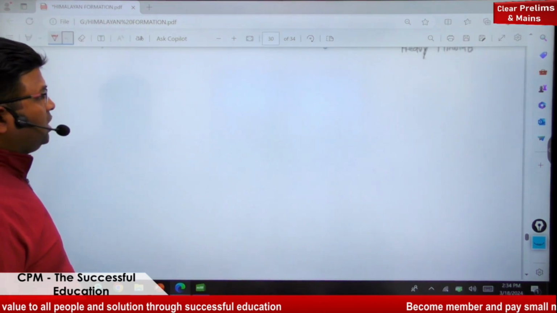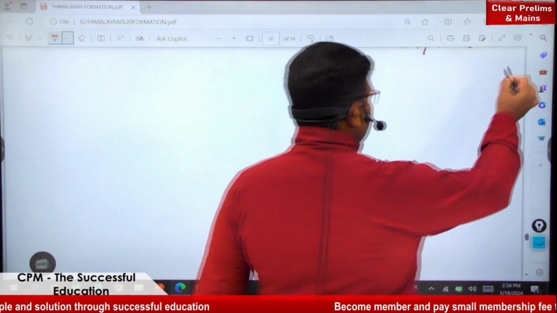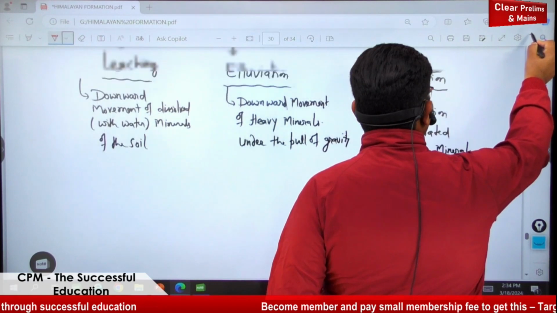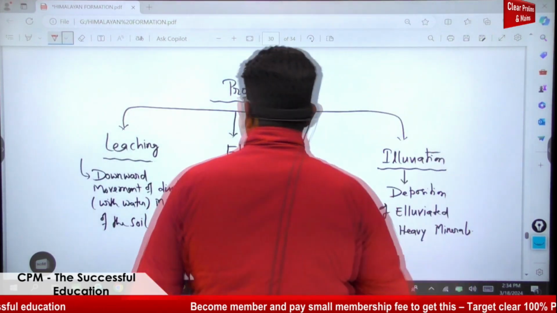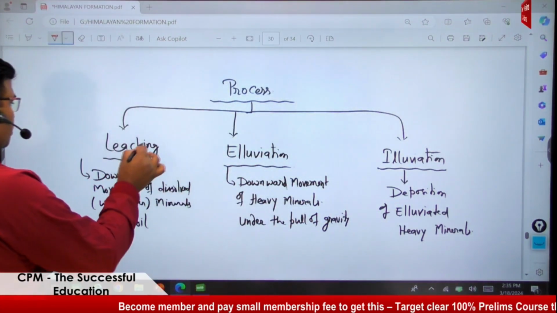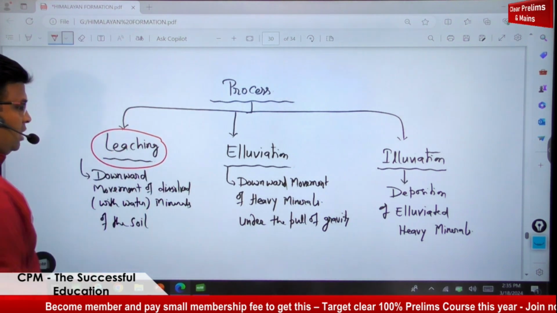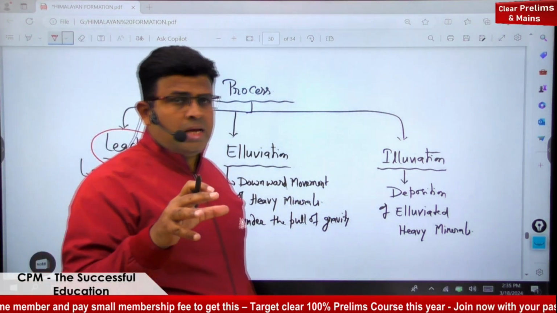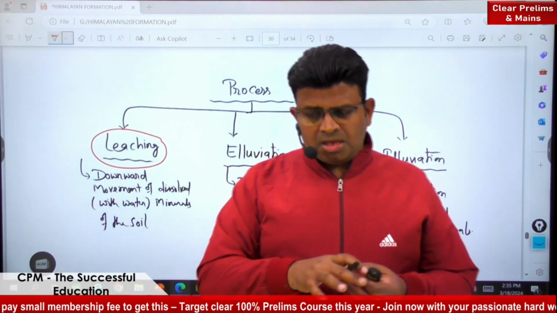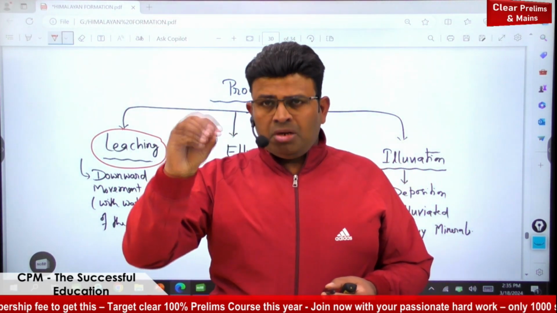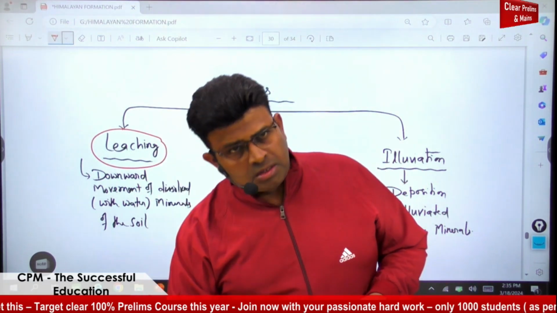There is a process we need to know about in the formation of soil, and that is leaching. Leaching means that in the soil, minerals are moving downward with water.